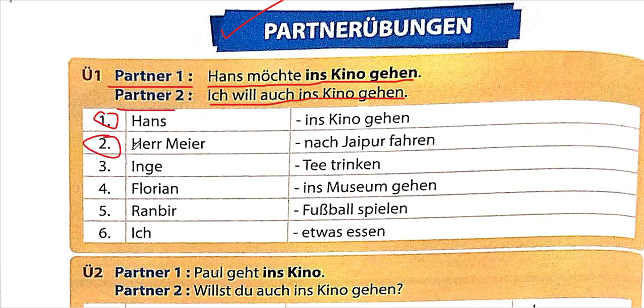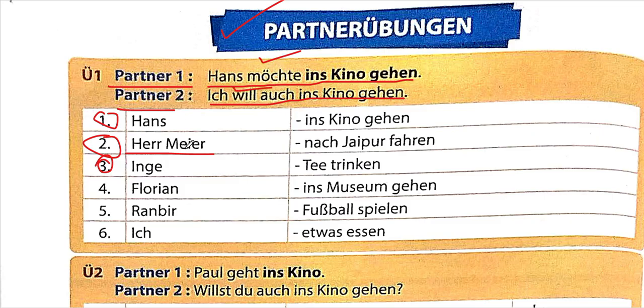Let's see the second example. Mr. Meyer is saying, Ich möchte nach Jaipur fahren. So partner 2 will say, Ich will auch nach Jaipur fahren. I would also like to travel to Jaipur. Third part, Inga is saying, Ich möchte Tee trinken. That means I would like to drink tea. So you will also say, Ich will. Basically what is happening, one is saying I would like to and the other is saying I wish to.